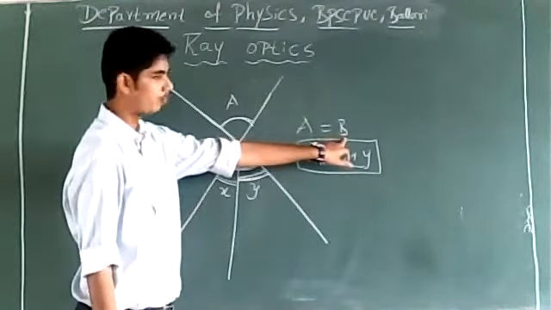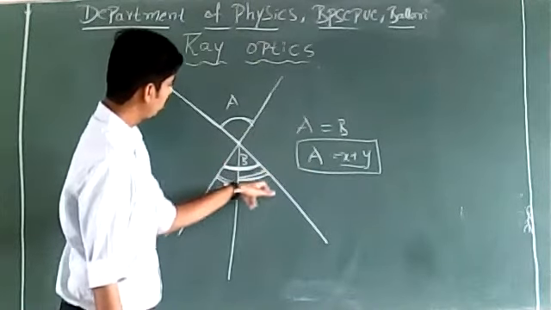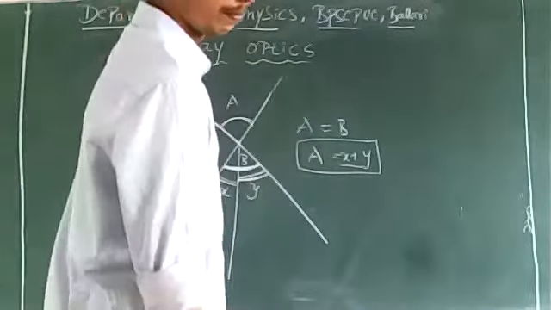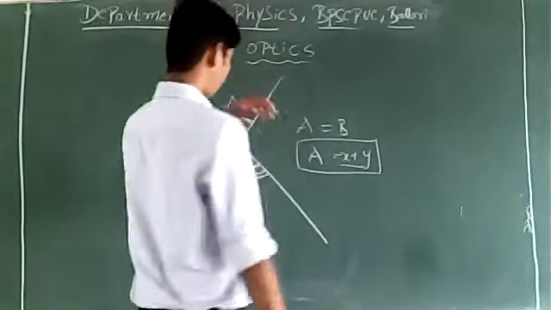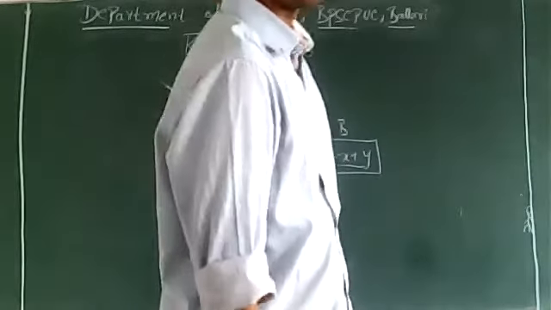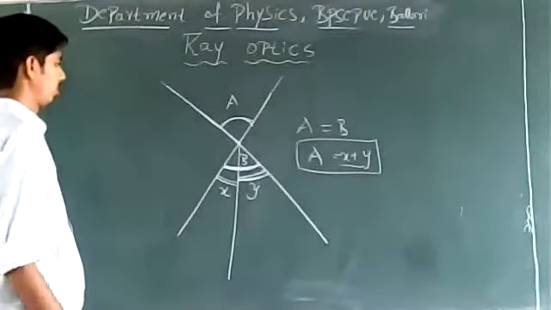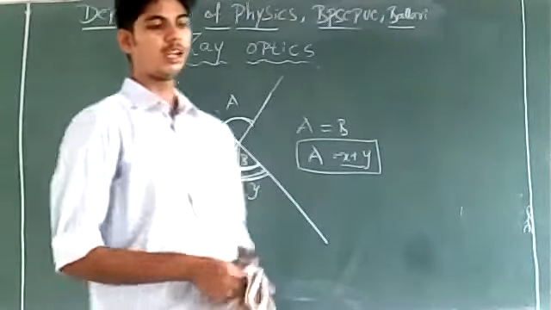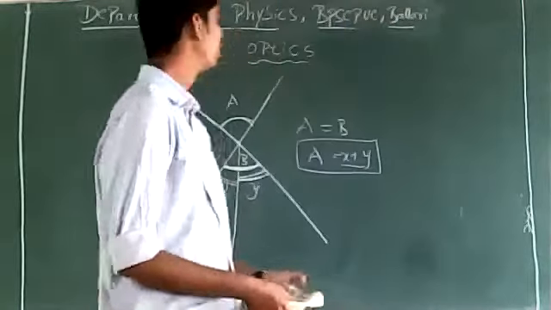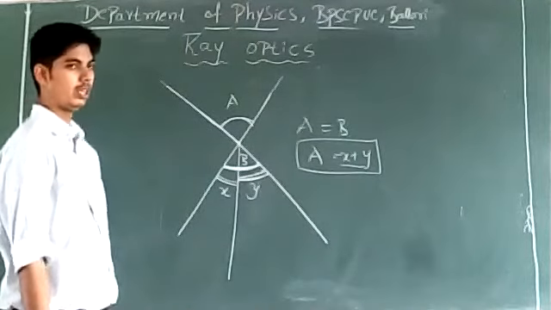A is equal to B. So A is equal to what is B? B is x plus y. I hope the idea of calculation of angles is clear. So x plus y is equal to 180 degrees.